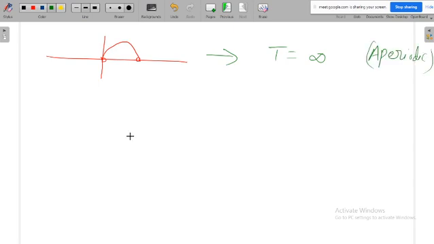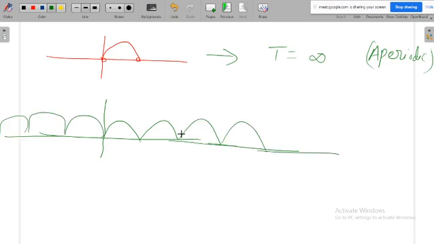Or otherwise I can also get a periodic signal like this. This is also a periodic signal. I think you might have seen this in a full wave rectifier output. Once you do the full wave rectifier output, it will be something like this, only positive cycles. This is also a periodic signal. You should not consider both as the period. This is wrong. The period is the minimum value with which the signal is getting repeated.